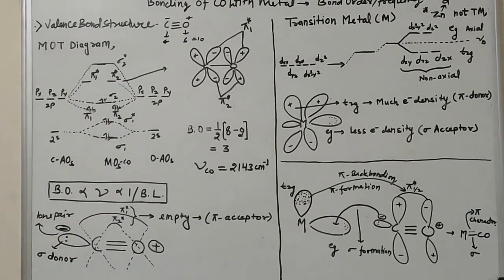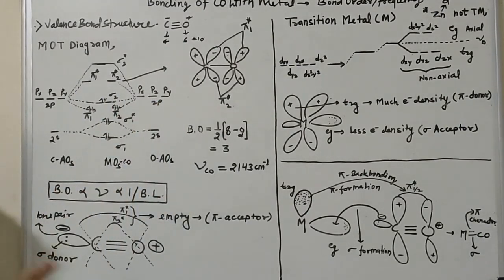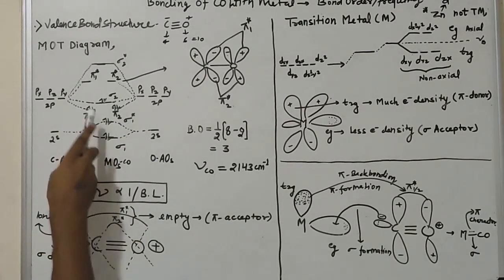Now the remaining 2p components, px and py, combine with the remaining px and py of the oxygen atom and form 4 molecular orbitals, because this overlapping is side by side overlapping, so they form pi bonds.